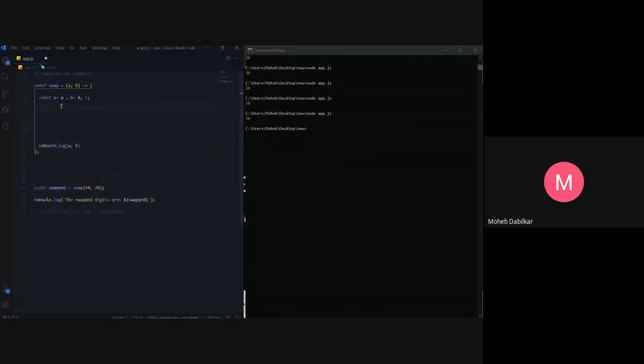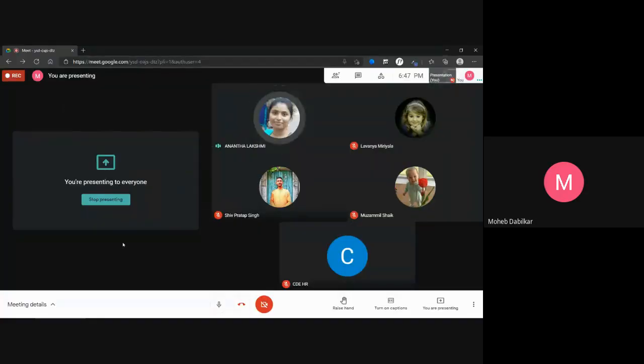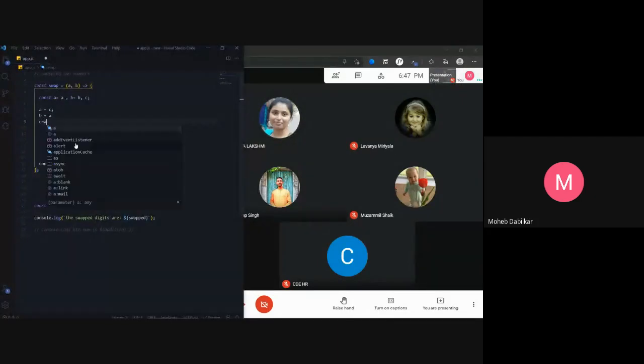So what I want to do is first I will assign A equals C. So now my A equals C, and then I can assign B equals A. Okay, B will be A, C equal to A. Right? Yeah, C equals A. So now this should work. Let's see.